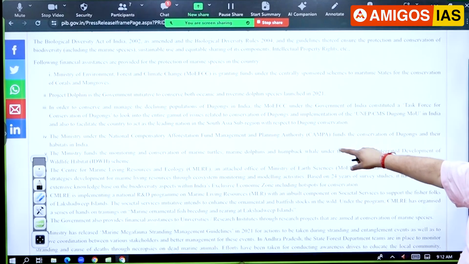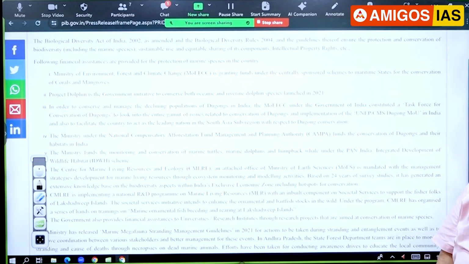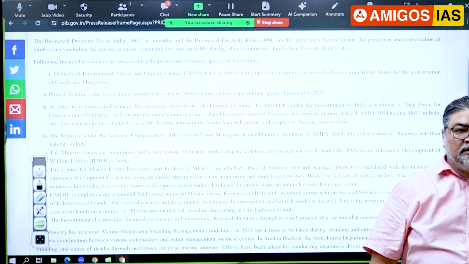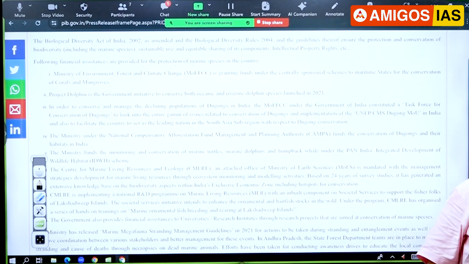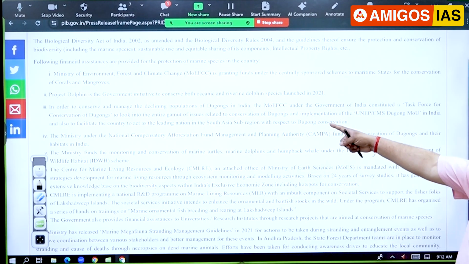Now if you look at this one, see, Project Dolphin. We have two types of dolphins in India. One is freshwater, in the River Ganga, Indus, Brahmaputra. We have freshwater dolphins. At the same time, we have marine dolphins. Where do you find marine dolphins? In the Bay of Bengal and Arabian Sea, like the humpback dolphin there. Then one is the migratory Irrawaddy dolphin at Chilika, which comes from Myanmar to India. So we have marine dolphins, so you can see here.